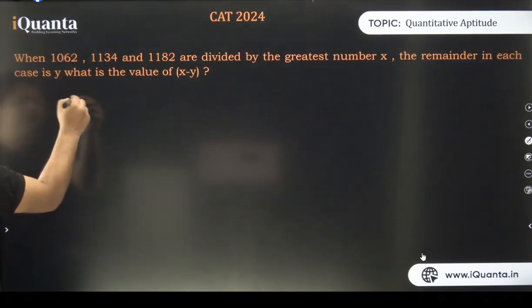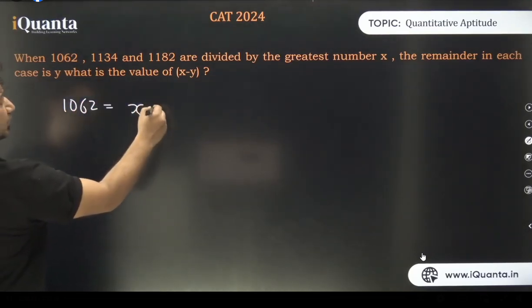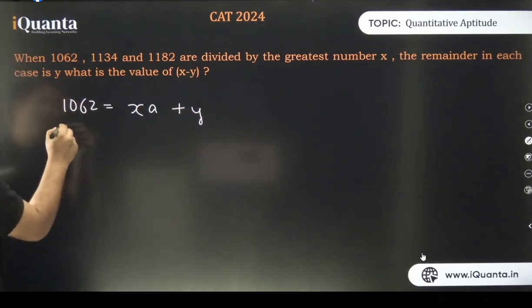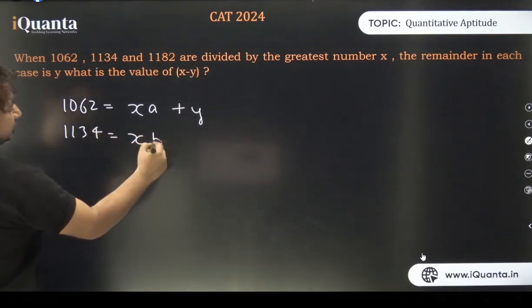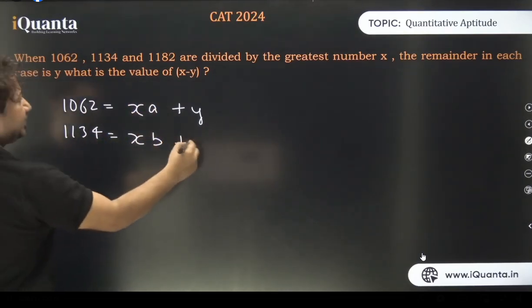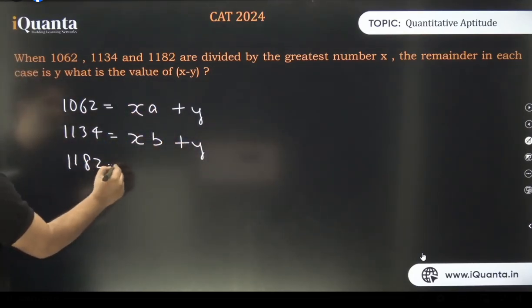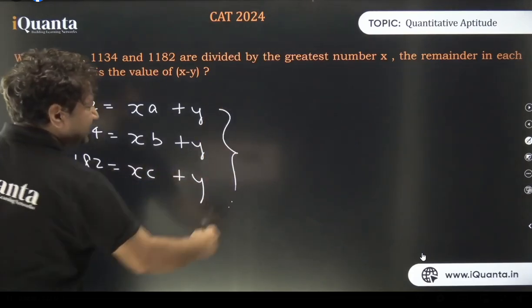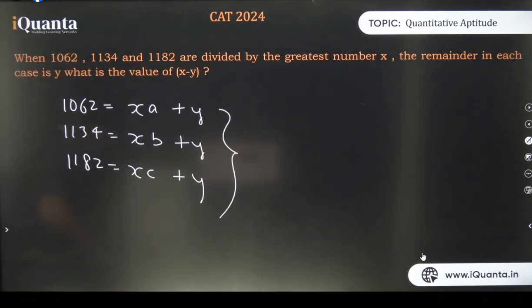1062 is nothing but some multiple of x plus the remainder y. Similarly, 1134 is also some multiple of x. Let it be a-th multiple, b-th multiple, remainder is y in all the cases. 1182 is equal to xc plus y. Hope that makes sense, everyone? Don't find the HCF directly, look. Is that clear? By the way, x is going to be the HCF here, isn't it?